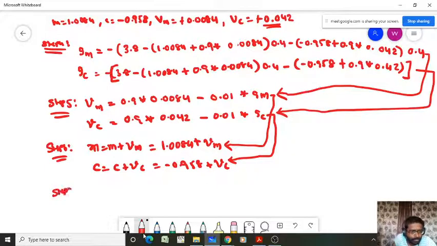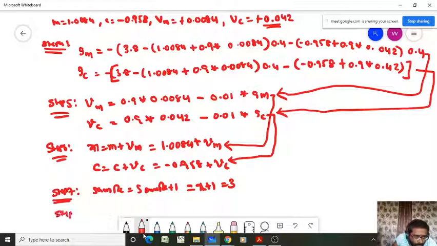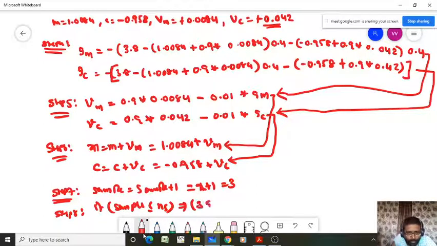Now go to step 7. Now sample equals sample plus 1, that's equal to 1 plus, because the current sample is 2, right? That's 2 plus 1, that's equal to 3. Now in step 8 we have to check if the sample count is less than or equal to the number of samples or not. So check what happened. Your sample count is 3, less than or equal to the number of samples, which is 2. So it is a false statement. If it is false, we have to go to the next step, that is step 9.